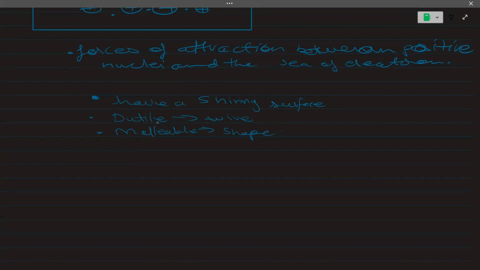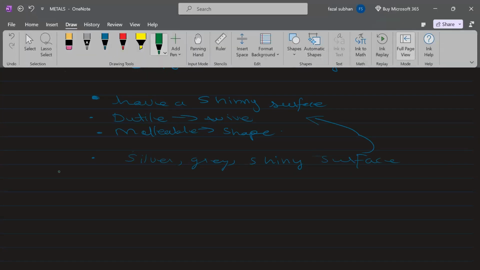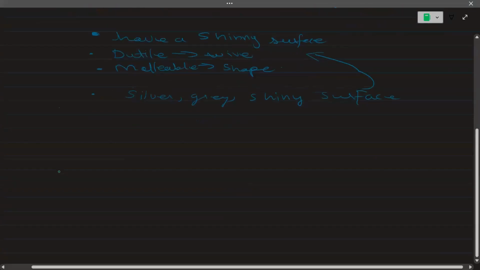There is also a question on the appearance of metals in the past papers. In that, the key terms are silver, gray, silver gray, or a shiny surface. These are the key terms for the appearance of metals, and it is one of the properties of metals. Until now, have you noted these points? I hope that you have noted these points.